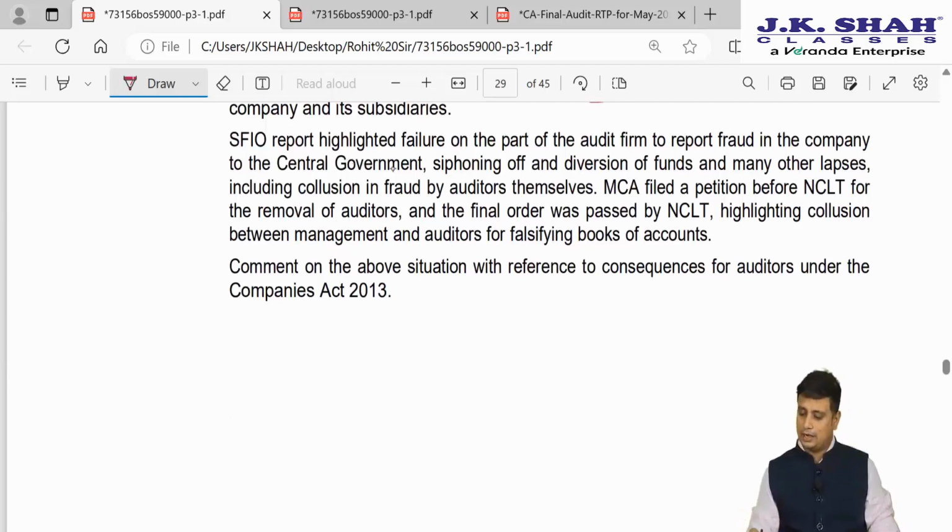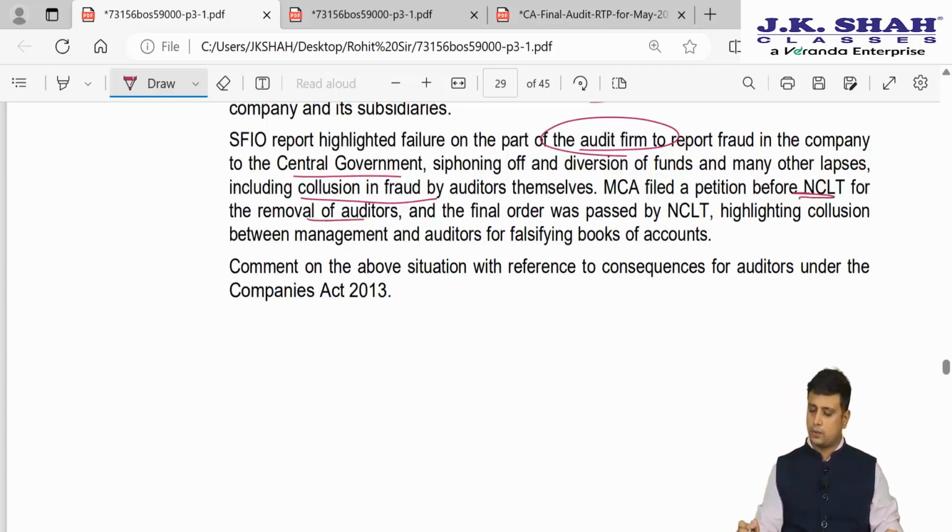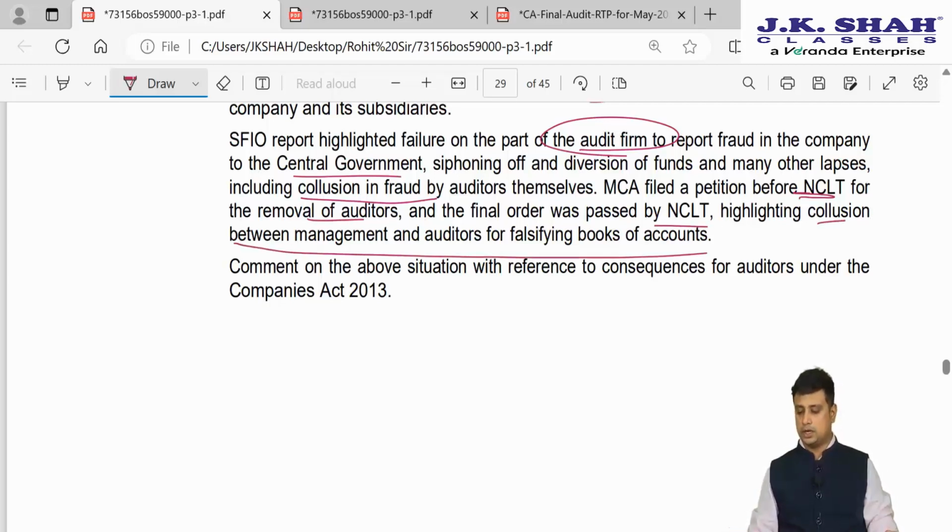The SFIO report highlighted failure on the part of the audit firm to report the fraud in the company to the central government, siphoning off and diversion of funds, and many other lapses, including collusion and fraud by the auditors themselves. MCA filed a petition with NCLT for removal of auditors, and the final order was passed by NCLT highlighting collusion between the management and the auditors.